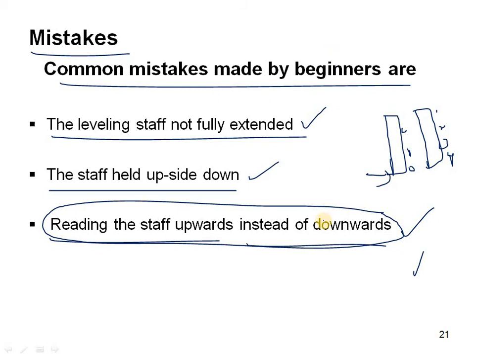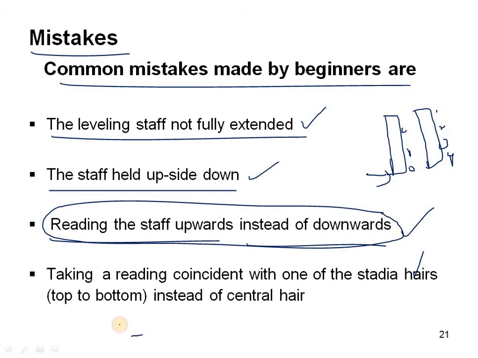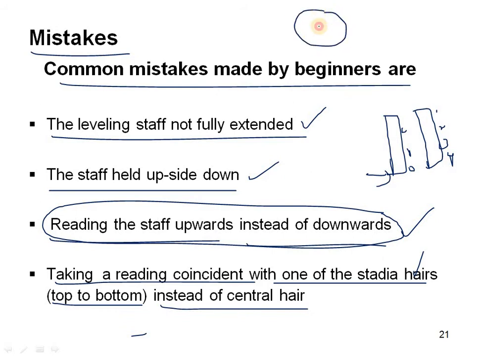So this is the beginning of the main mistakes. The next one is taking a reading coincident with one of the stadia hairs, top or bottom, instead of the central hair. So you can see here, this is our diaphragm. One hair will be at the top, one at the bottom. From this we have to take the center line only, where it coincides on the staff, from this horizontal line only. But sometimes we are taking the top or bottom instead of the center line.